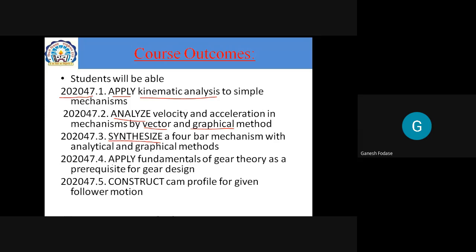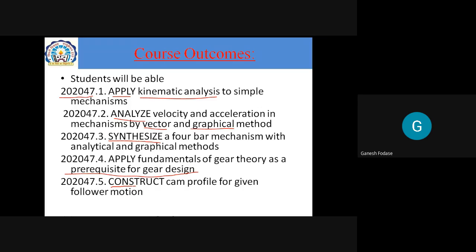Then at the end, the fourth outcome is to apply fundamentals of gear theory as a prerequisite for gear design. You see here, we are not going to design a gear, but we are making the foundation for gear design. So that is our course outcome. You must be able to apply fundamentals of gear theory as a prerequisite for gear design. And the last one is to construct a cam profile for a given follower motion. You should be able to construct.